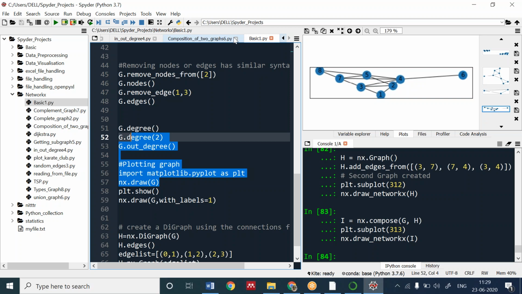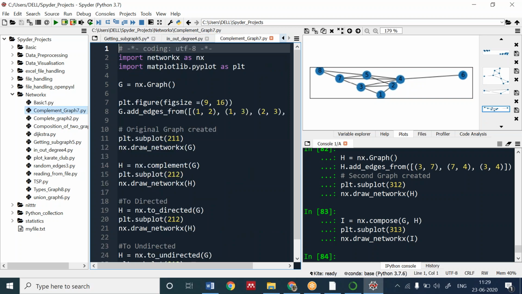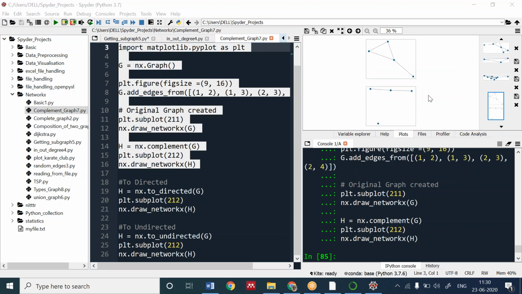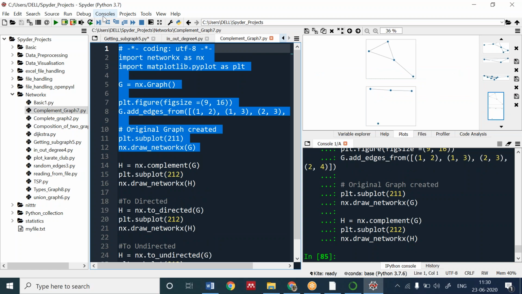You can see, firstly, this was the graph. I plotted the complement of it, and it looks like this. The original graph is this, and the complement of that graph is this. Hope it's clear. Write this code, the complement of the code.